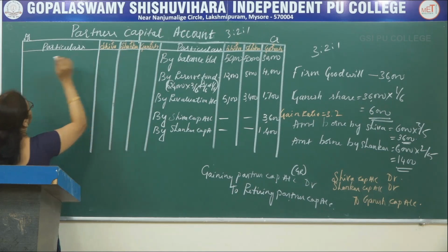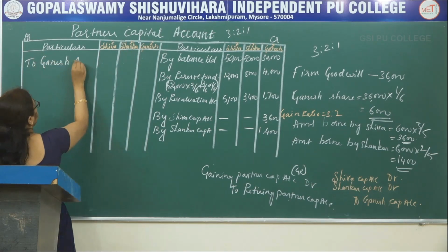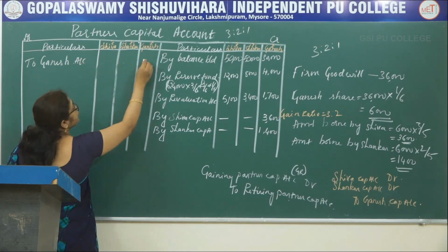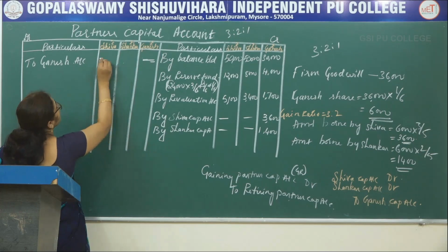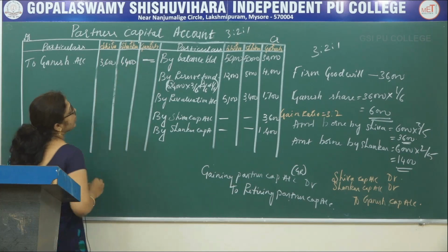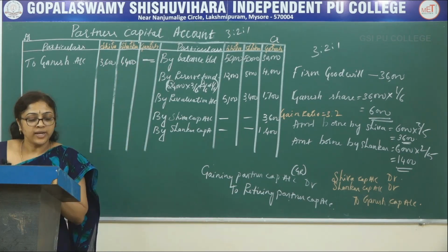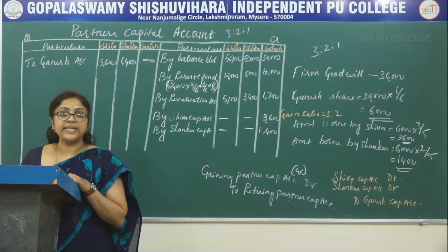Shiva and Shankar account debited to Ganesh account. So when the Ganesh name is written, you should not record it in Ganesh account. So record the amount in Shiva account 3,600 and Shankar account 2,400. So the last adjustment, the retiring partner is to be paid his dues in cash immediately is given.